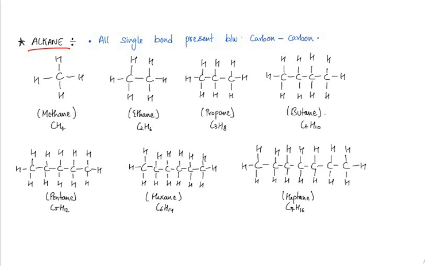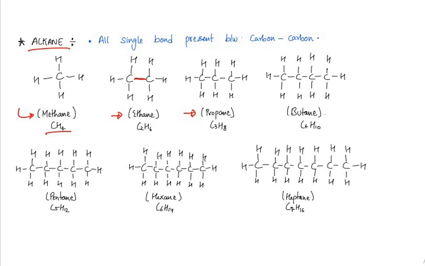Alkane is a saturated hydrocarbon, meaning all the bonds between 2 carbon atoms will be single bonds or sigma bonds. The smallest member of the alkane family is methane, formula CH4. Then ethane, C2H6. Then propane, C3H8.